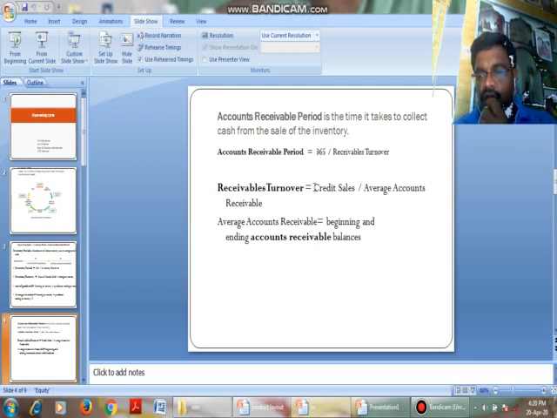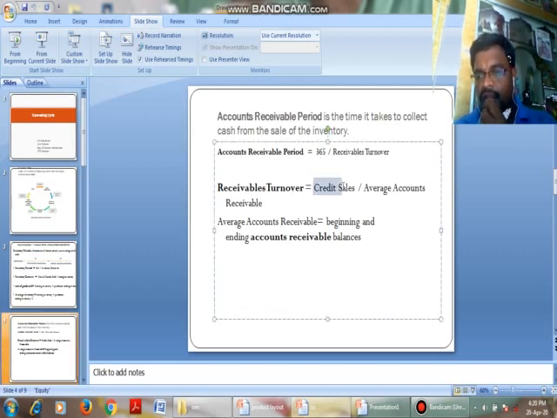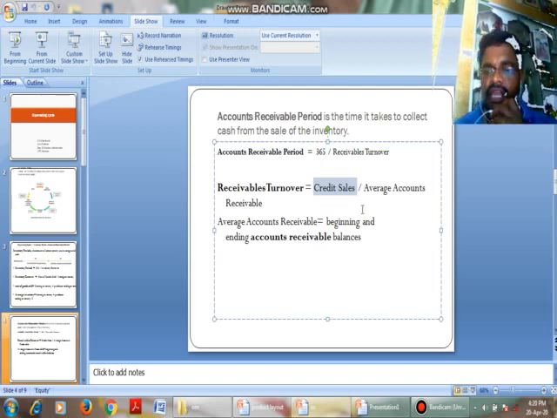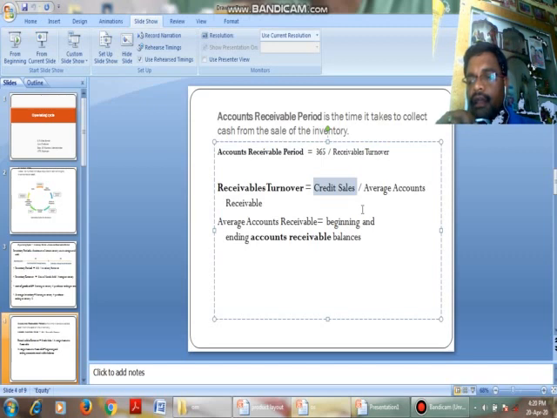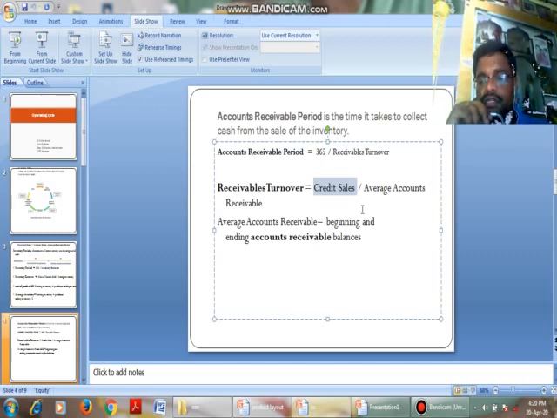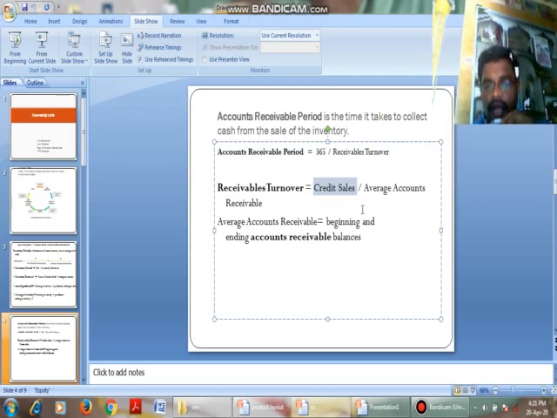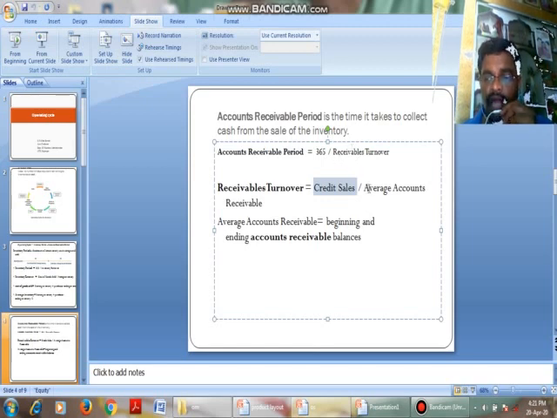What is the formula for receivables turnover? Credit sales by average accounts receivable. What is the formula for average accounts receivable? Average accounts receivable is equal to the average of beginning and ending accounts receivable, that is, opening accounts receivable plus ending accounts receivable by 2. We will get the average of accounts receivable.